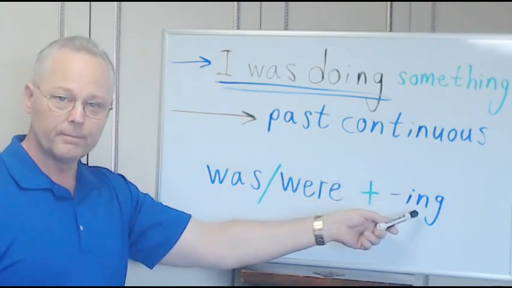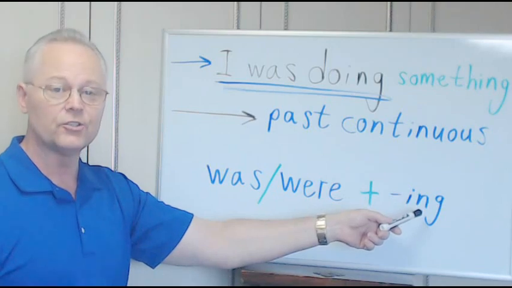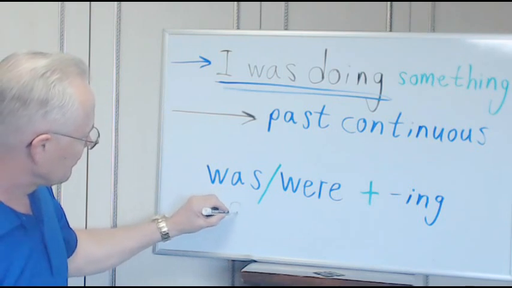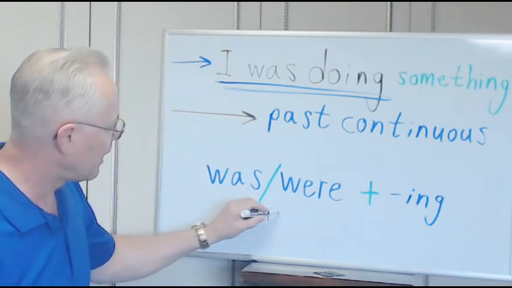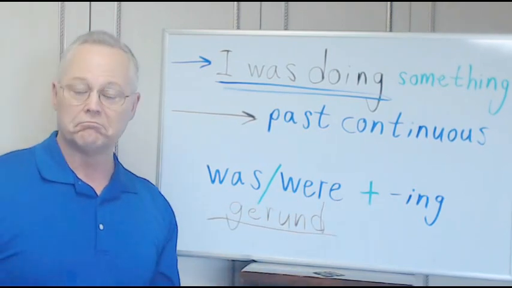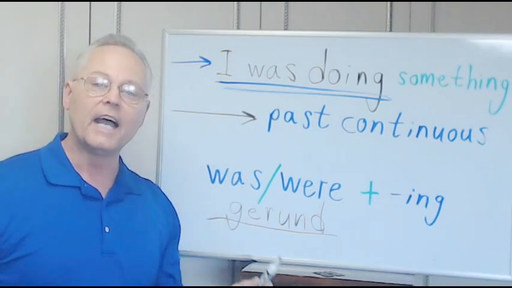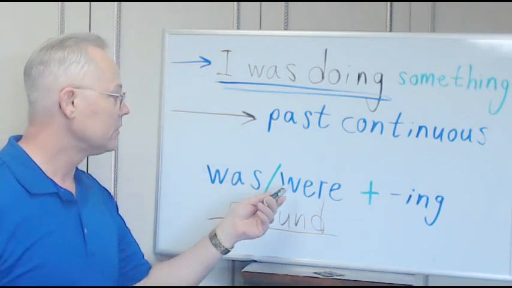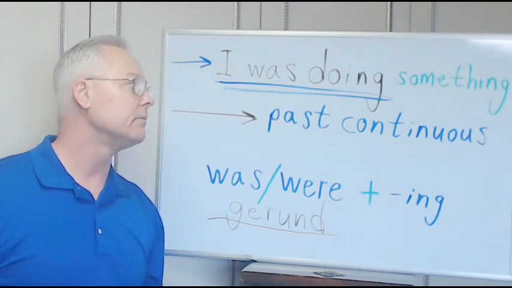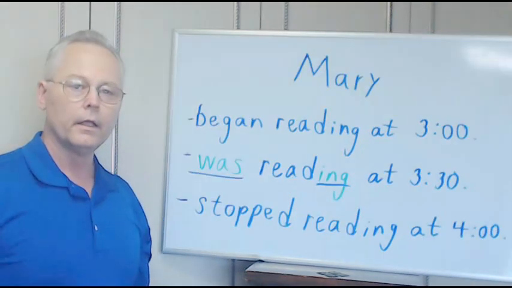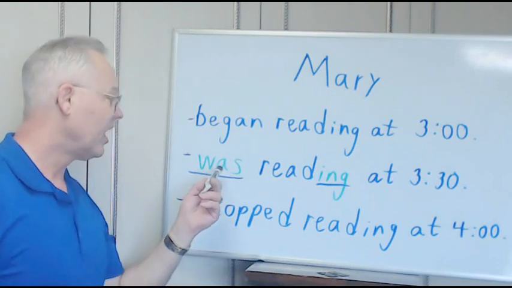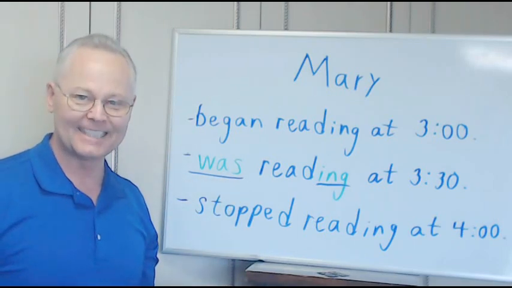Ing at the end of a verb is what we call a gerund. Let me write that up here for you. G-E-R-U-N-D. Gerund. That is simply a verb with ing at the end of it. Was, were, plus a gerund. Let's look at some sentences. Let's see how we can make this work for us in grammar. Here is an example of a sentence using the past continuous.